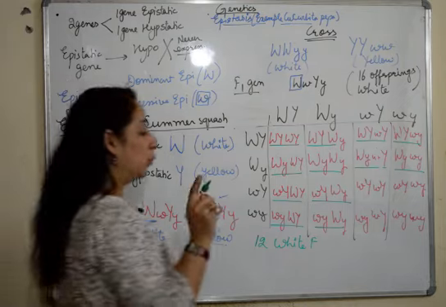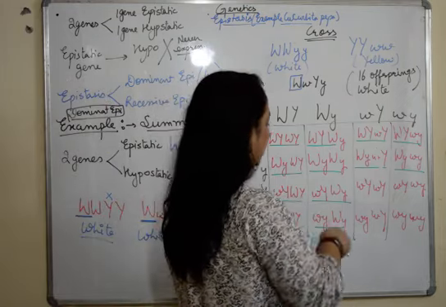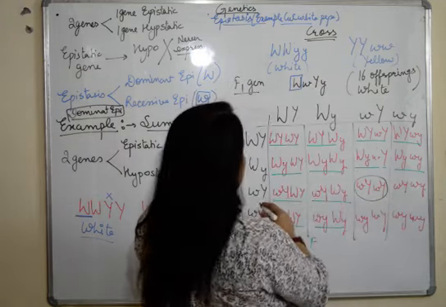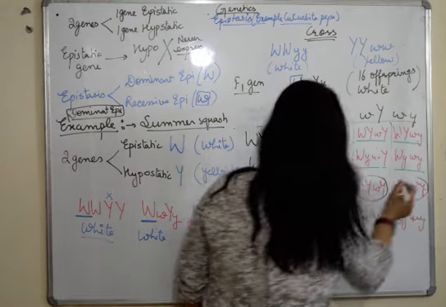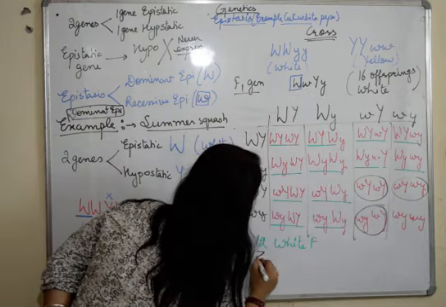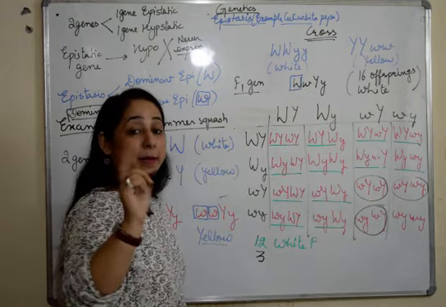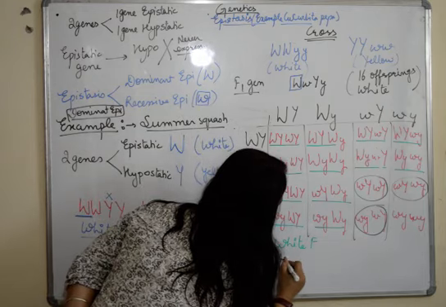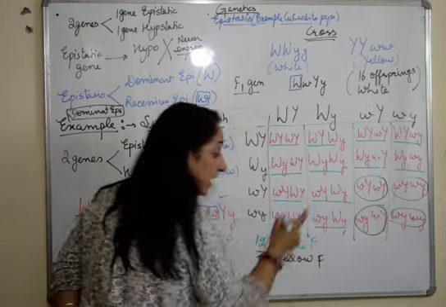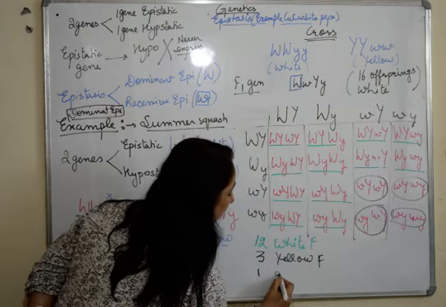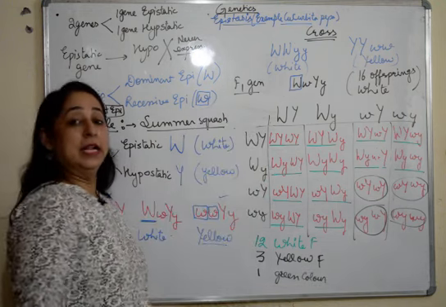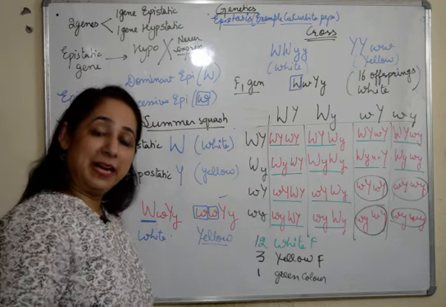Now we will see capital Y's. How many capital Y's do we have? 1 small y, capital Y, 2 small y, capital Y, 3. So we have 3 with only capital Y's where W is recessive. So here we have 3 with yellow flowers. And the last one left shows a very different color. It is green in color. If we have all recessives, it does not follow any: it is not yellow, not white, it is green in color.